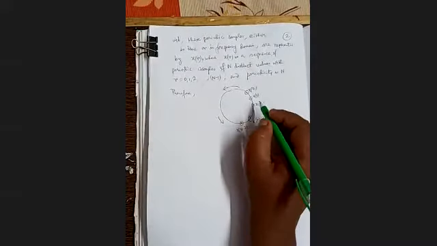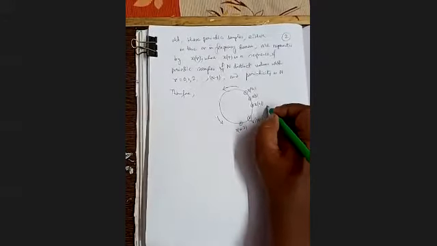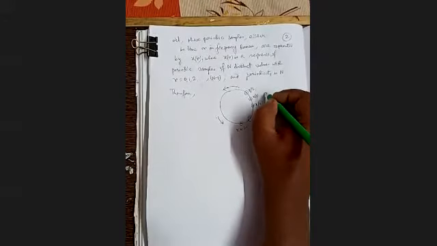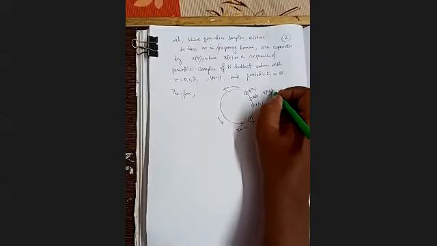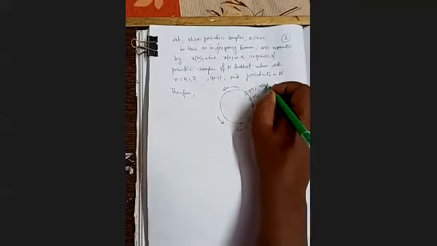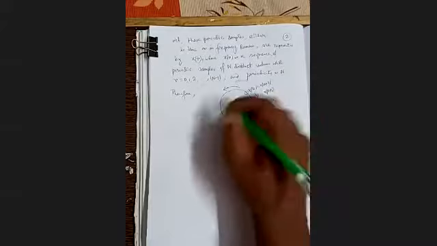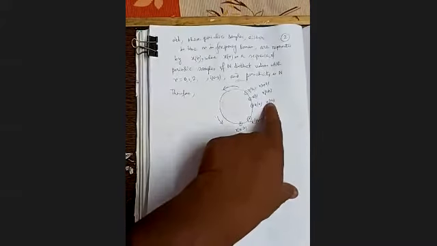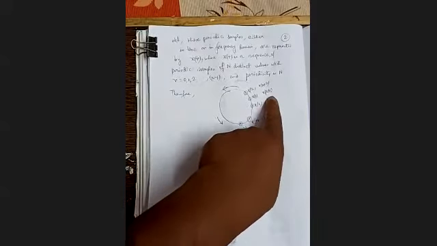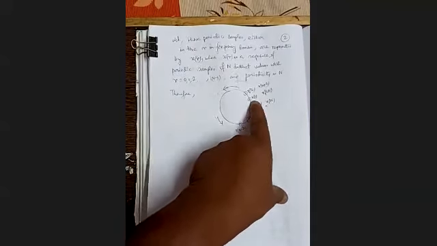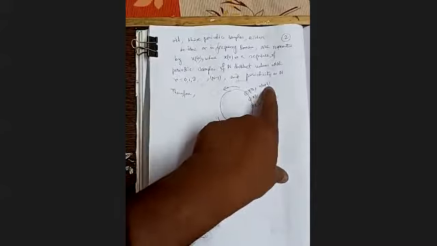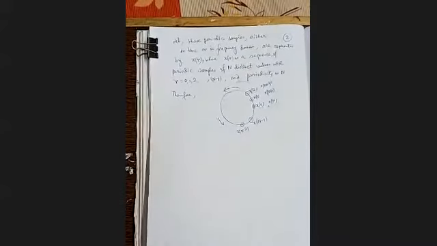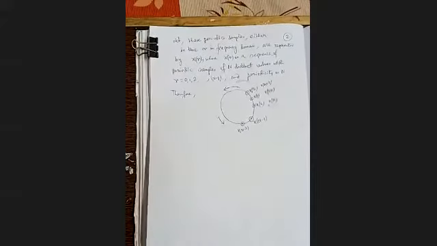After that it will be xn, then xn plus 1, then xn plus 2. This way it repeats itself. So xn is the same as x0, xn plus 1 is the same as x1, and similarly xn plus 2 is the same as x2. They just occur in a repeated manner.